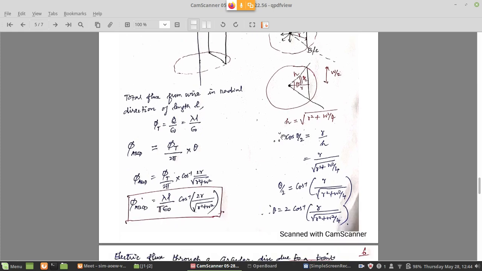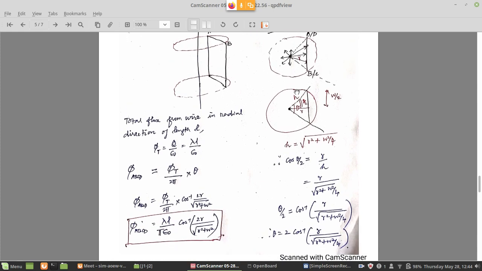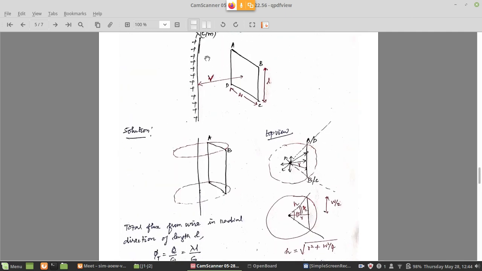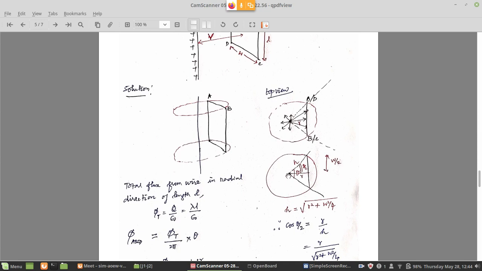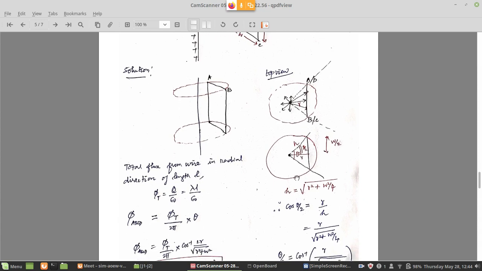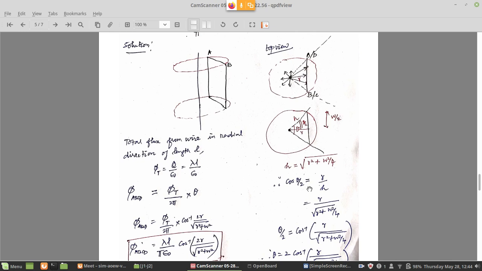Now we can define the angle through which the flux is emitted from the cylinder, because it is going to depend on the angle. The whole angle is theta. But when you draw a triangle like this, two triangles are there, therefore the angle of each triangle is theta by 2. We know the sides and the angle now, so we can write cos theta by 2 is r by h, that is adjacent by hypotenuse.